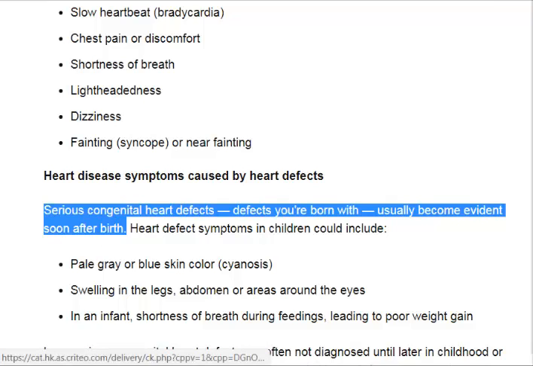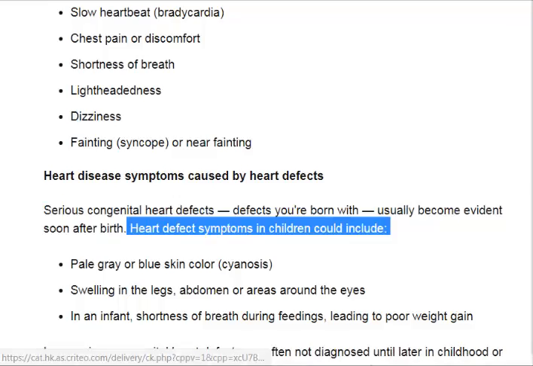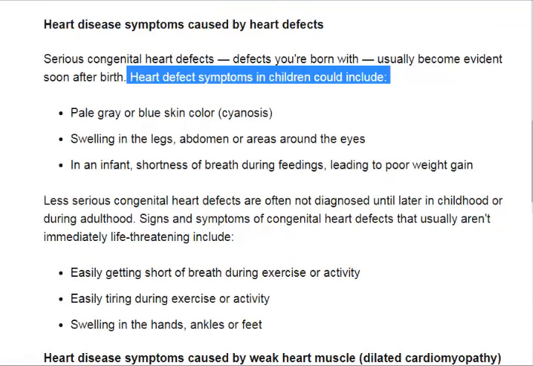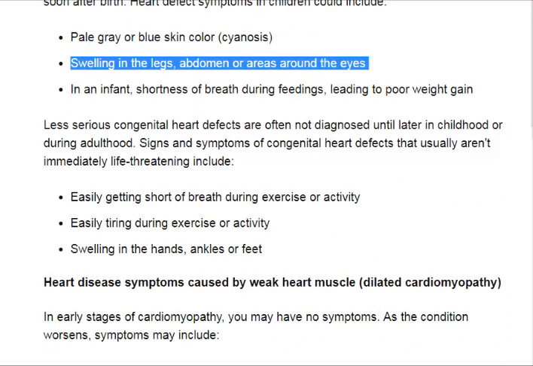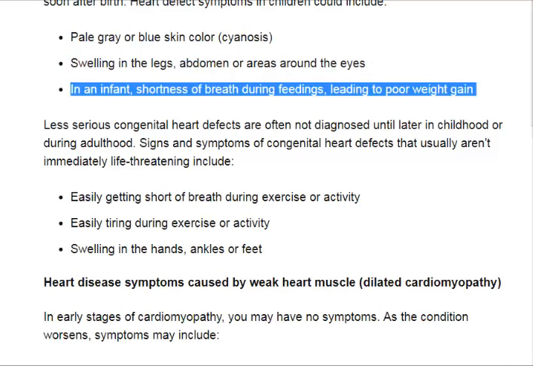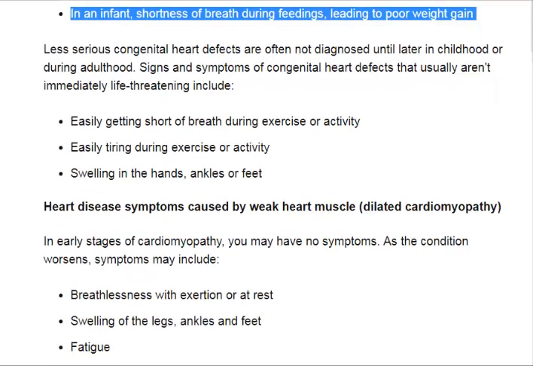Serious congenital heart defects. Defects you're born with usually become evident soon after birth. Heart defect symptoms in children could include pale gray or blue skin color (cyanosis), and swelling in the legs, abdomen or areas around the eyes. In an infant, shortness of breath during feedings, leading to poor weight gain.